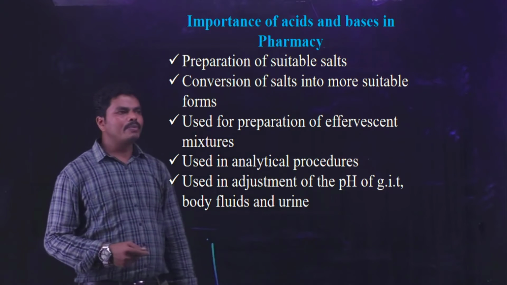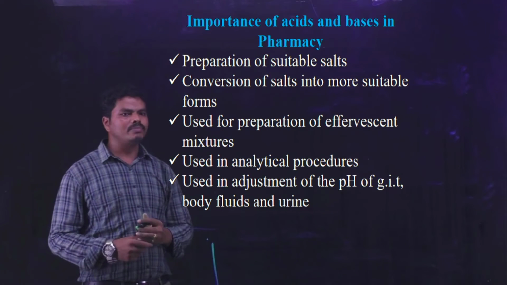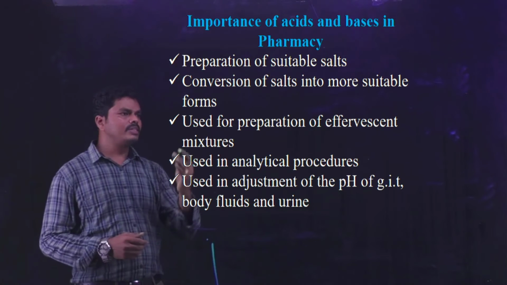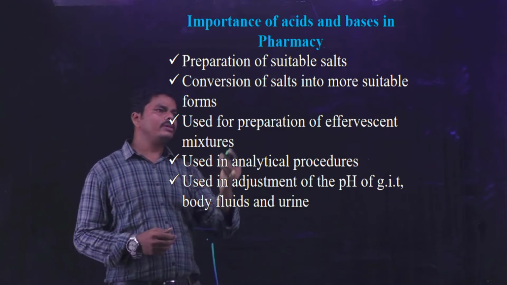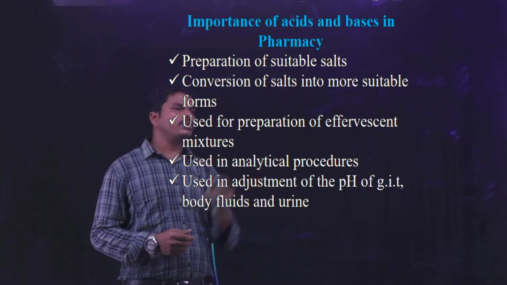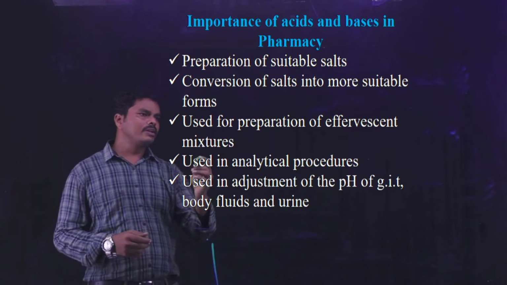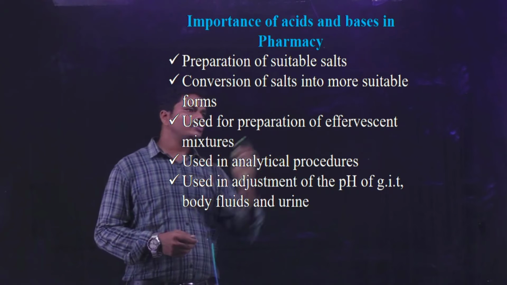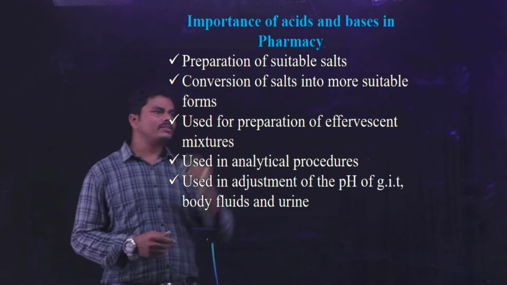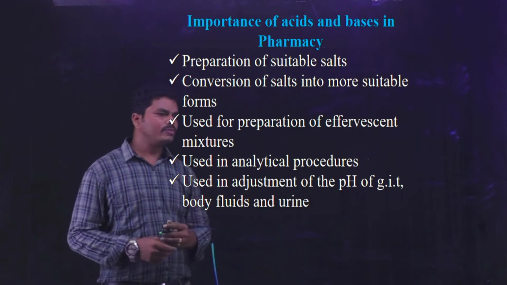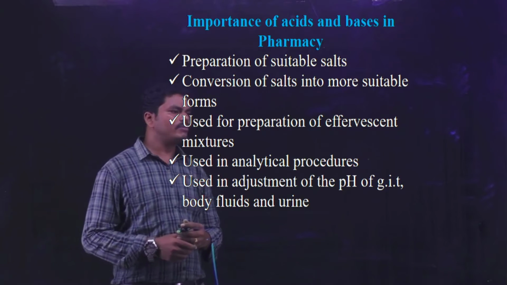And coming to the importance of acids and bases in pharmacy, by using the acids and base we can prepare the suitable salts, or required salts can be prepared by using these acid and base. And we can convert these salts into more suitable forms by using either acid or base. It can be used for preparation of effervescent mixtures.